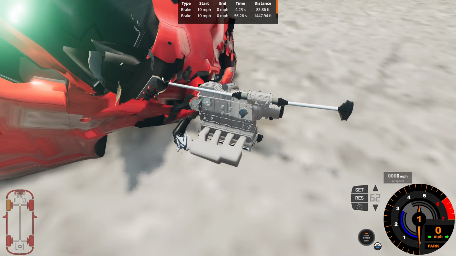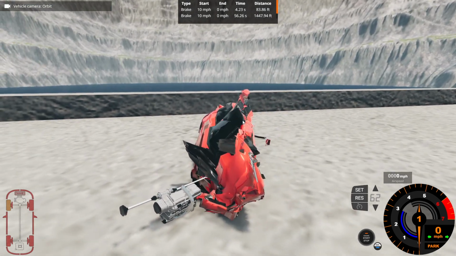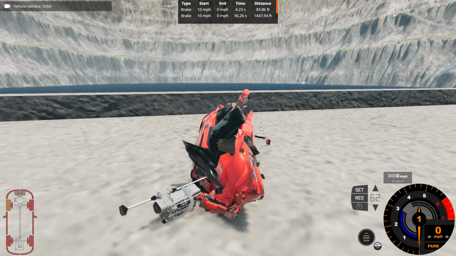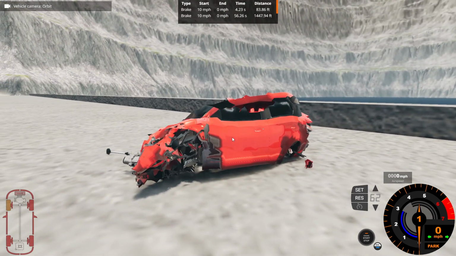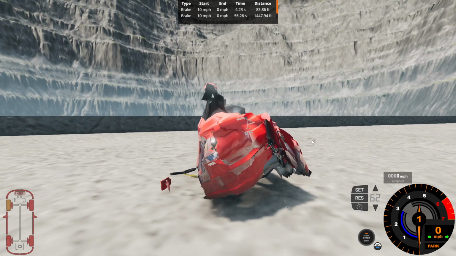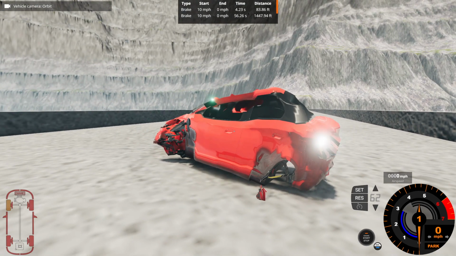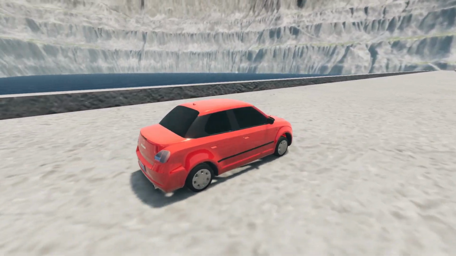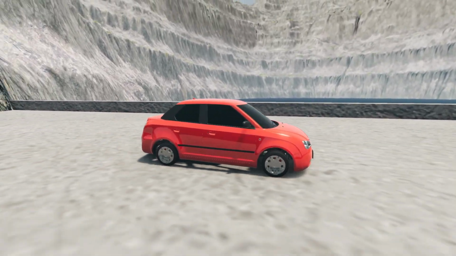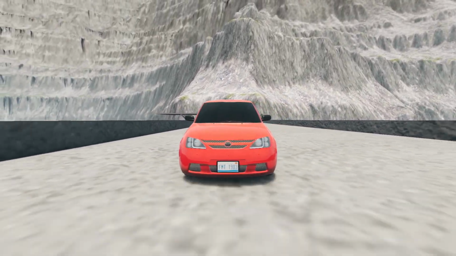It's a 1.6. So we got our front half shafts completely exposed. We got the car in general, some loose polygons. Probably has to do with maybe the collision and the node grabbing techniques to get this flat on the left side and the rear end. Weird. Anyways, the car's a mess. That's all there is to it. So that'll do it with Automation and BeamNG.drive with the quote-unquote Toyota Echo, aka the Google Bard AI-generated car.